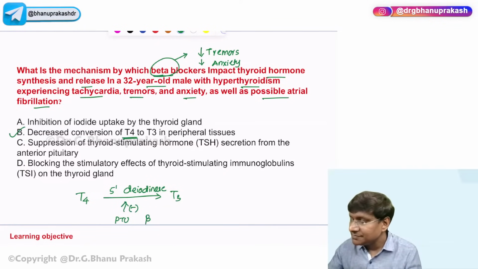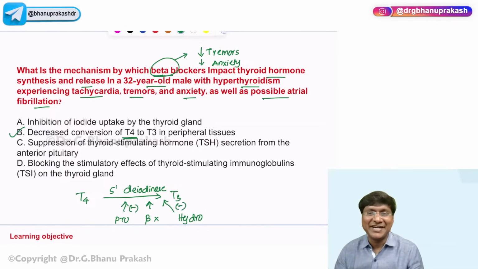Beta blockers will inhibit this enzyme, right? And hydrocortisone, even that also will inhibit this enzyme. 5-deiodinase enzyme will be inhibited. Okay, so the answer here is B, that is the second option, right?